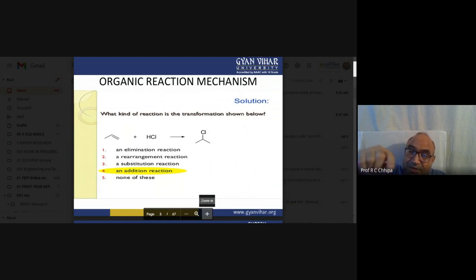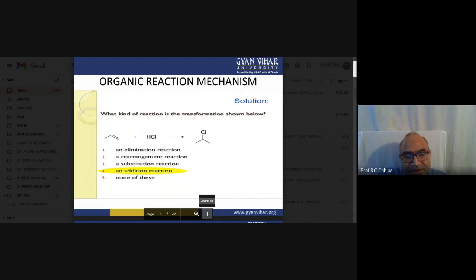Whatever it is, with the carbon double bond carbon there may be a rearrangement, but that is also not the answer. Substitution, where something is substituted from the molecule: is there any possibility of carbon-hydrogen substitution in propylene? That is also not there.